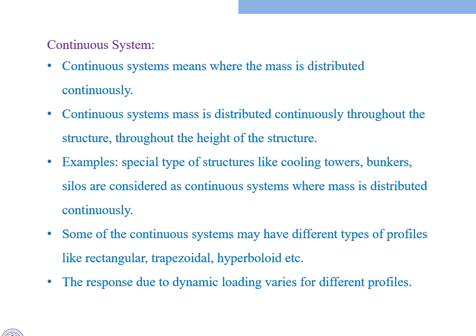Today we are going to discuss the lumped mass system as well as the continuous system. We have different types of systems. When we analyze a structure using dynamic forces, we have to divide the mass into different parts. There are two methods available to divide the mass. Either we can consider the total mass of the body continuously, otherwise we can discretize the mass at different locations. Those are the two methods we have.